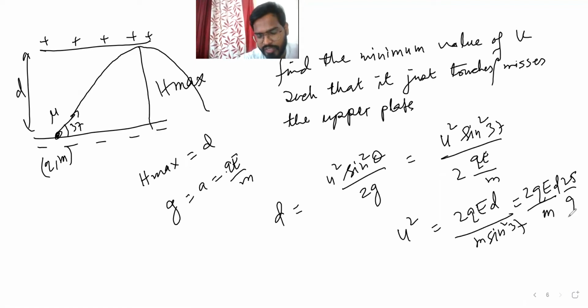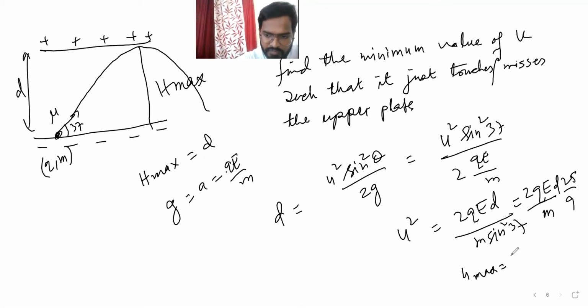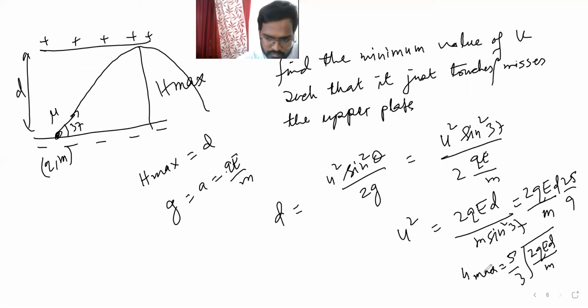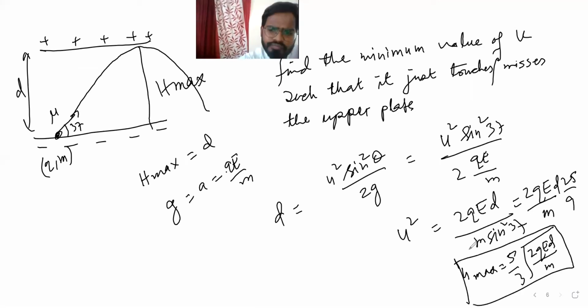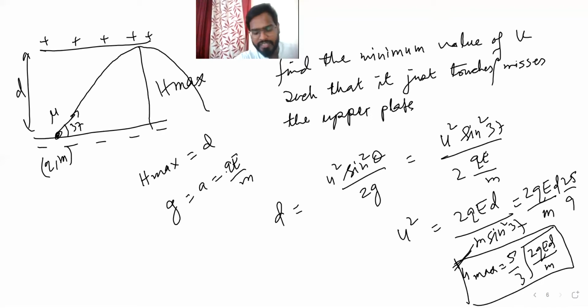So 25 by 9, correct. u square we got. So u maximum is going to be 5 by 3 will come out, and root under of 2qed by m. That's it. By this way we can find the maximum height.